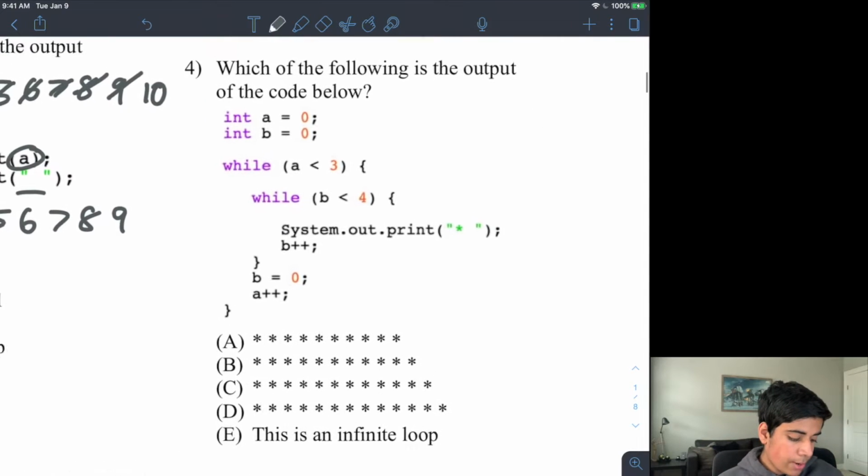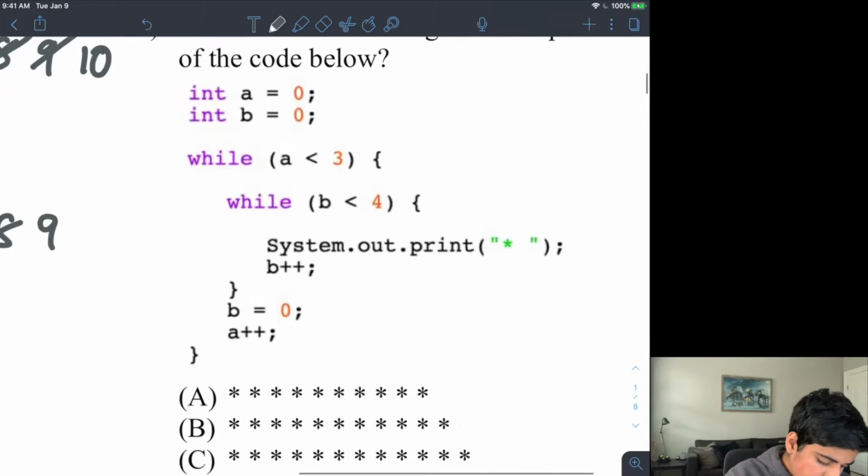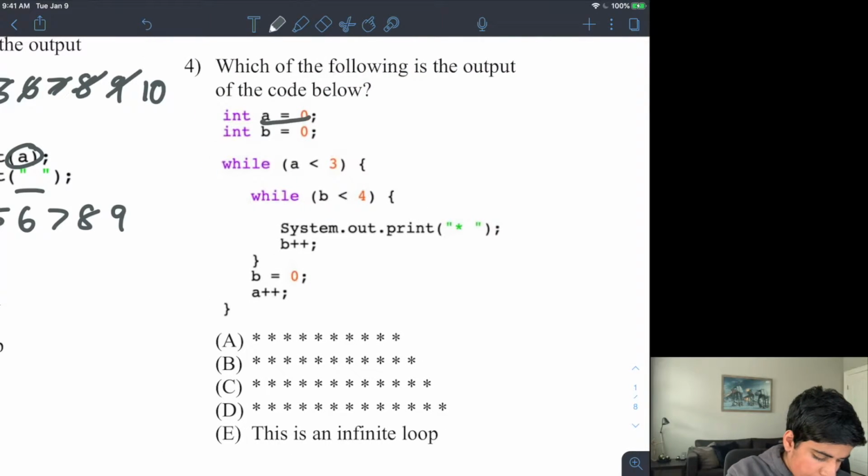All right, now we go to number 4, and this is an example of a nested loop. This time it is a nested while loop. So I have counter variable A, and I have counter variable B. I say while A is less than 3. Is that true? It is true. So then the first thing inside of my loop is a while loop here.